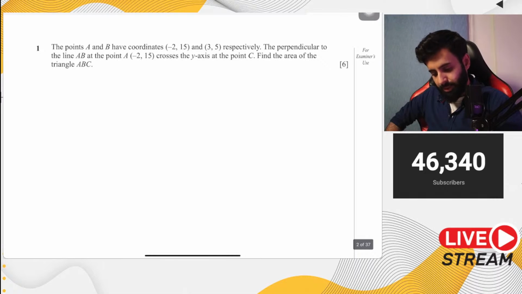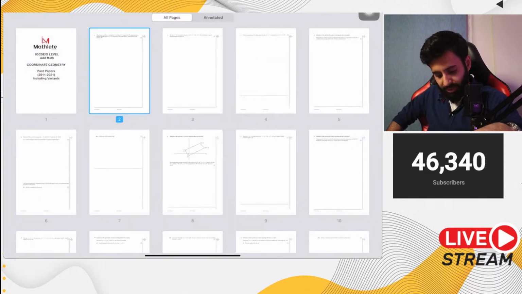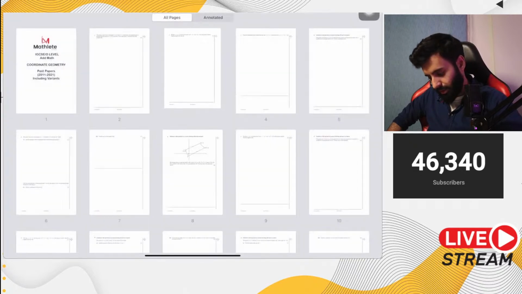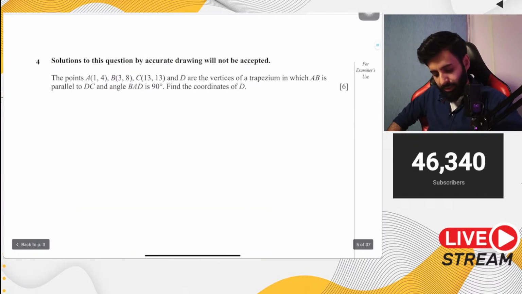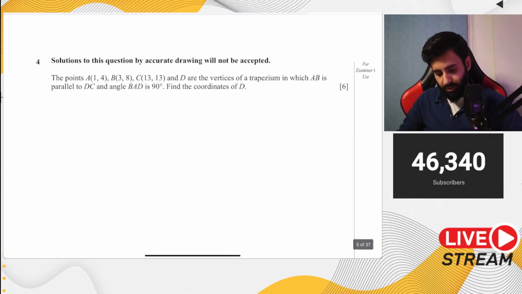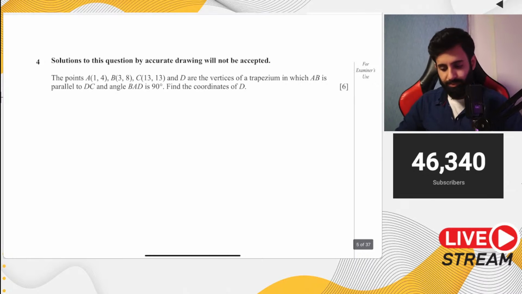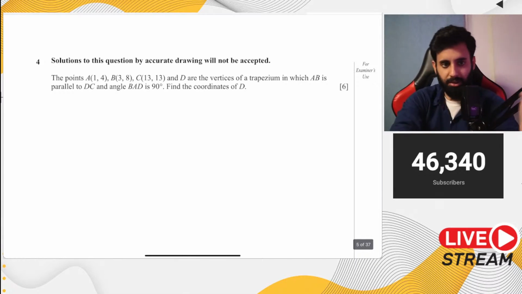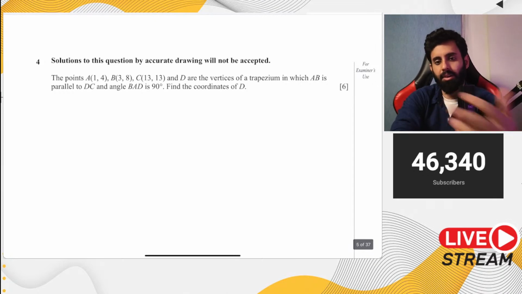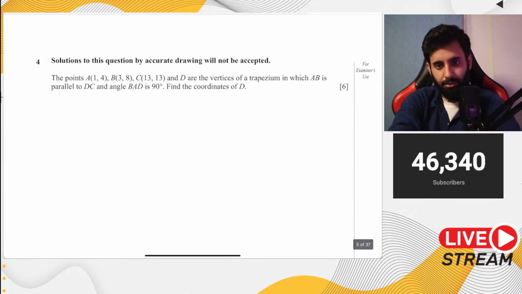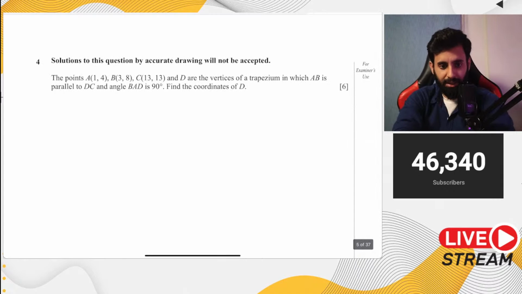So like I said, we're going to be solving some past paper questions, and I would prefer to solve some difficult past paper questions, so that we get some learning. And lately, you'll notice that the questions of coordinate geometry are spread out in the sense that you have multiple parts and the question takes you step by step. Find this coordinate, find the gradient, and then maybe it'll ask you to form an equation. So that's how it is lately.